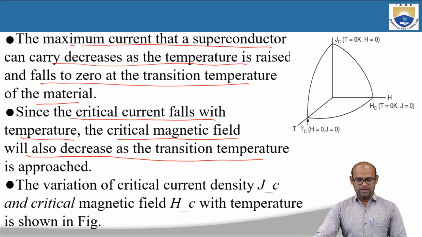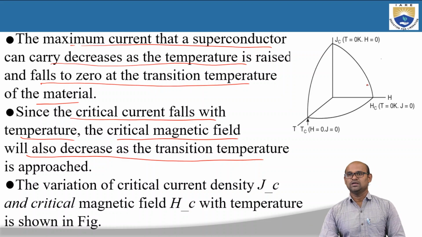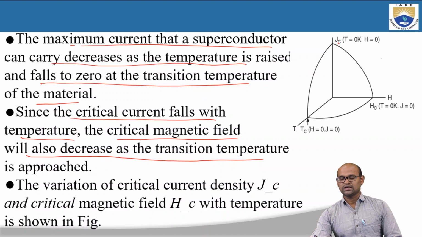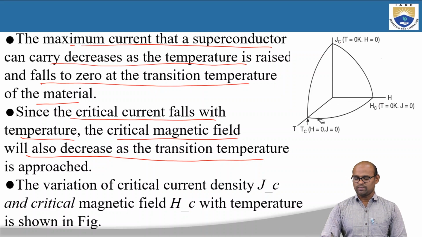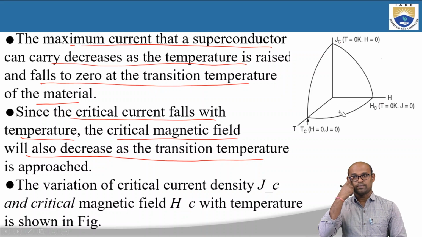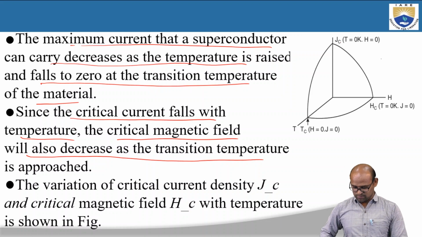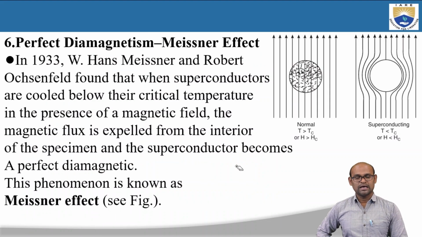So the variation of critical current density Jc and critical magnetic field Hc with temperature is given in this picture. So this is about critical current density.